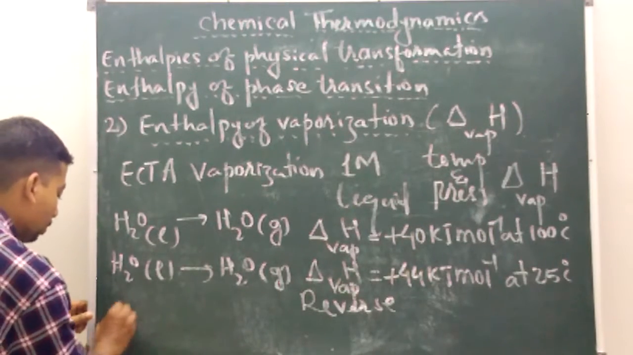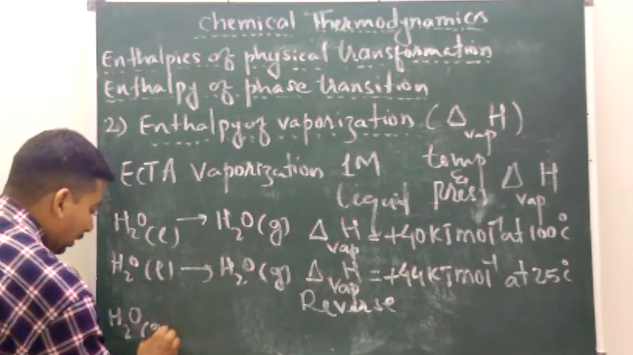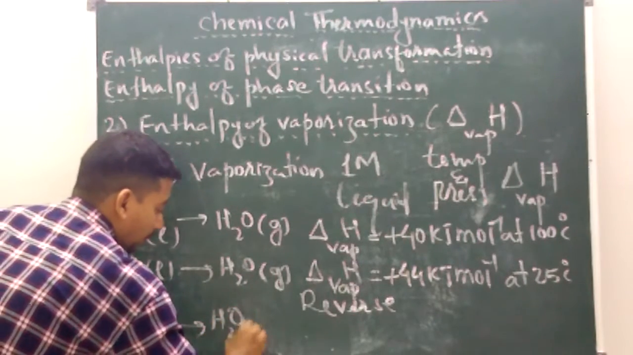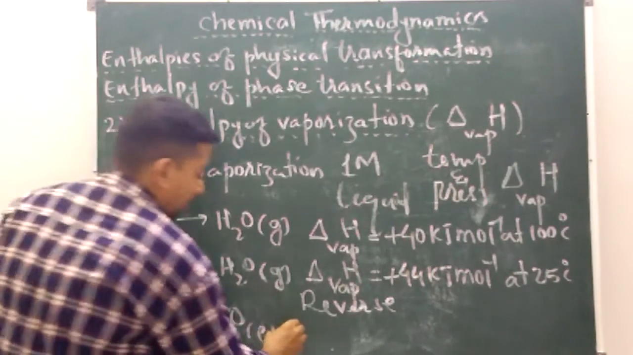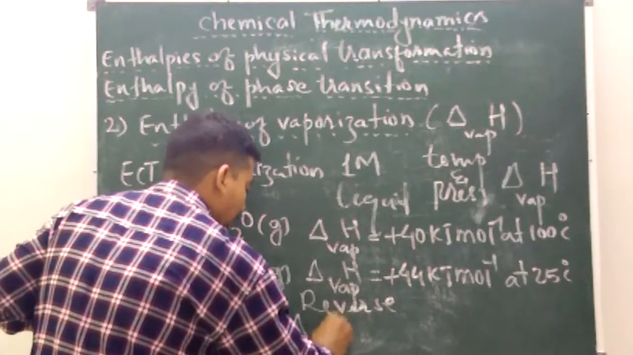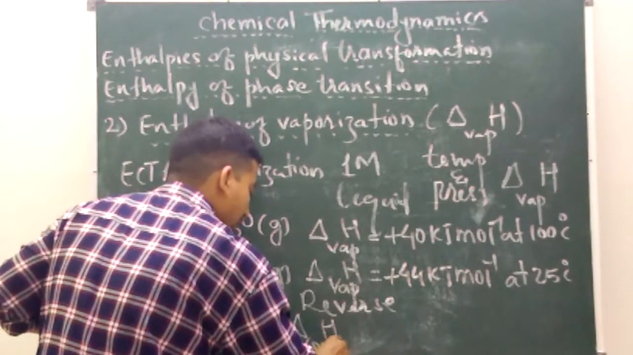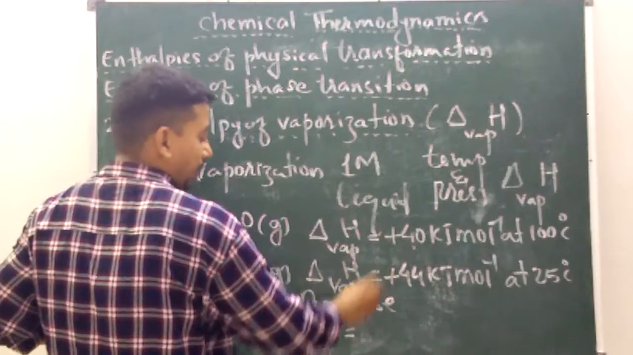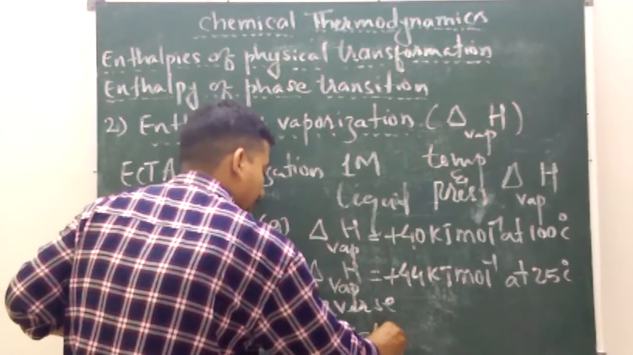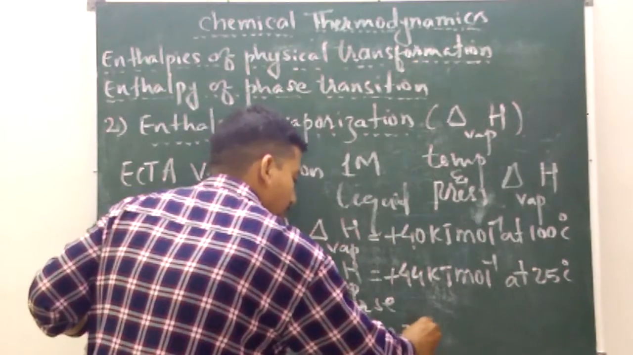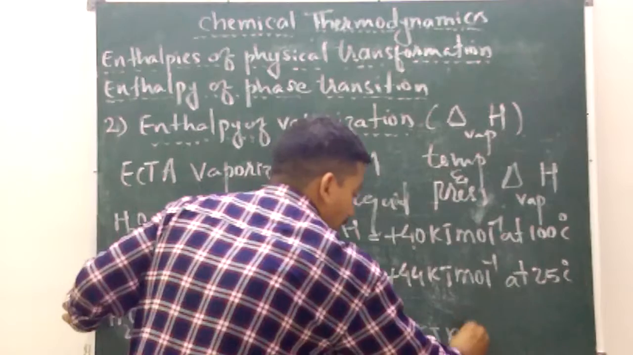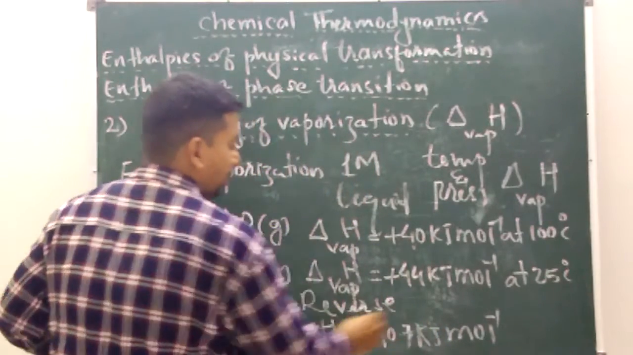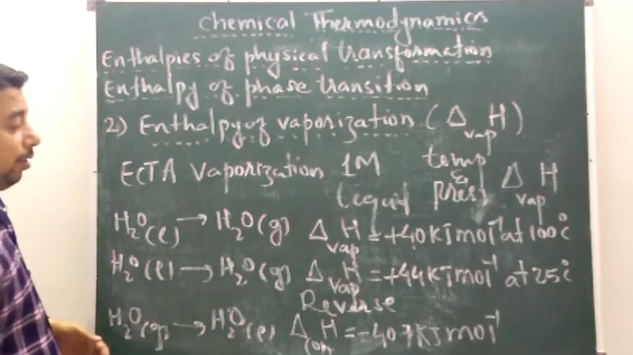So H2O gas getting converted into H2O liquid. Now the enthalpy of condensation is equal to, here it was plus 40 kilojoule per mole, now it will be minus 40.7 kilojoule per mole. So the sign is getting reversed because the process is now reversed.